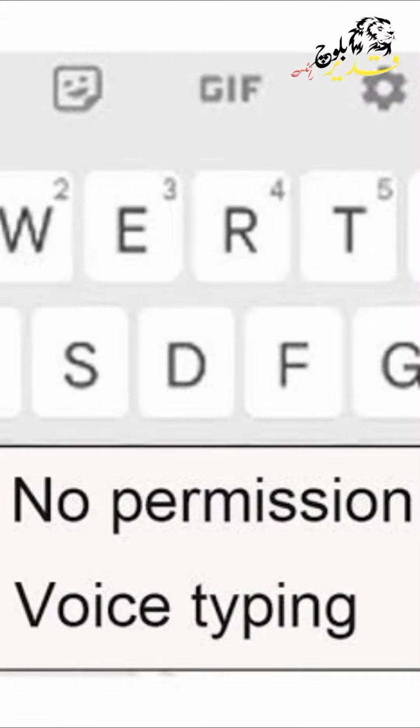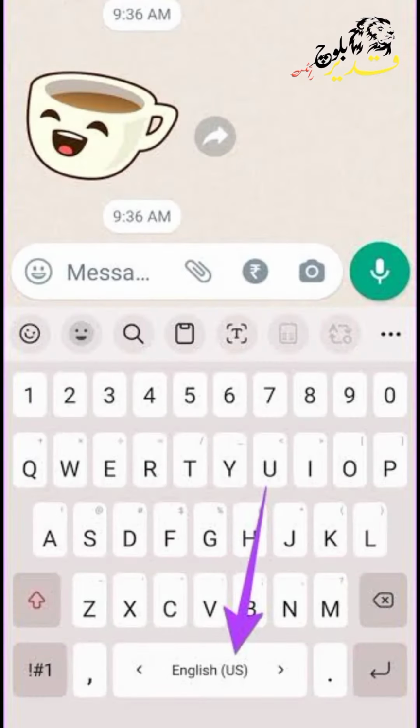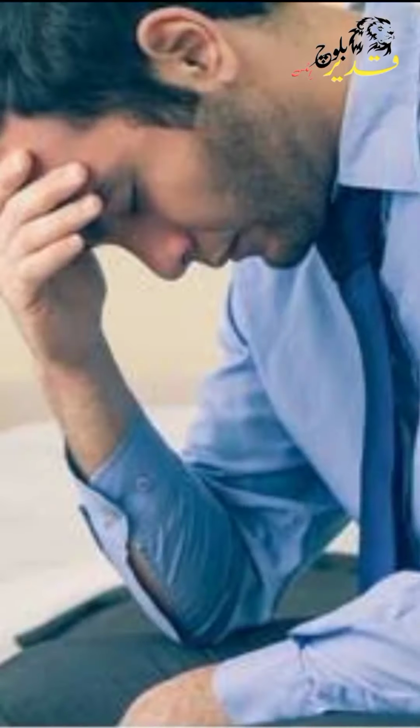I will solve the keyboard issue of typing. Whenever you type a word that doesn't match and press space, the word changes automatically. This issue is very common, and how can we solve it? Let's go to our video.